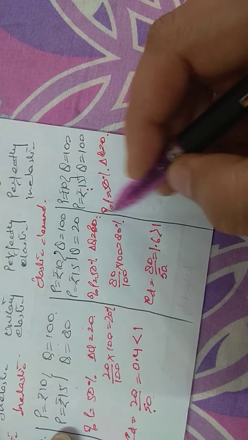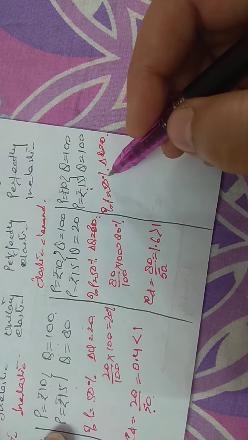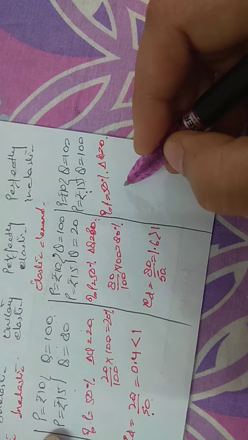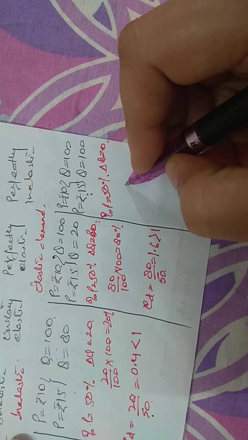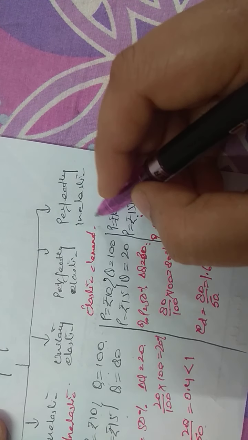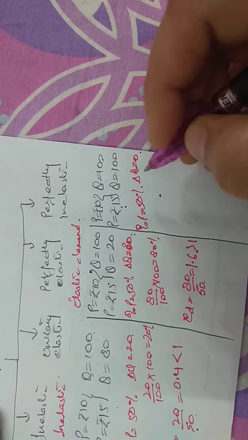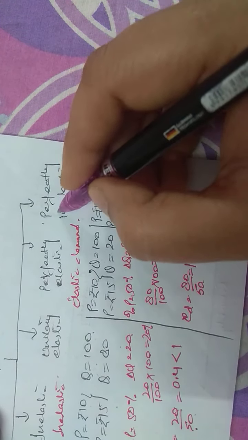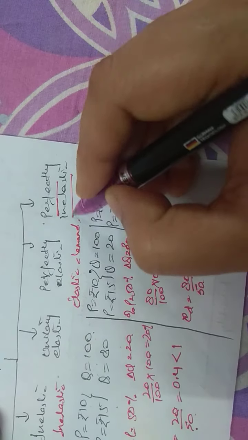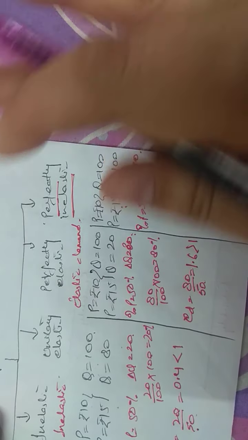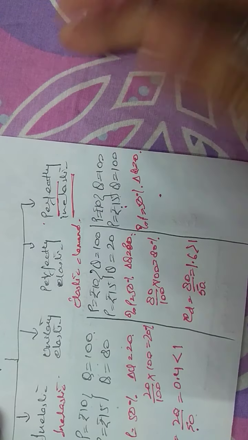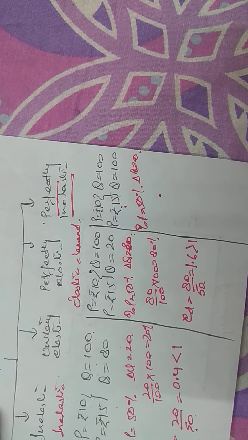That means no matter what the price becomes, the demand will not change. This type of demand is found in the case of goods of necessities. Here, the demand does not change at all. This is called perfectly inelastic demand.